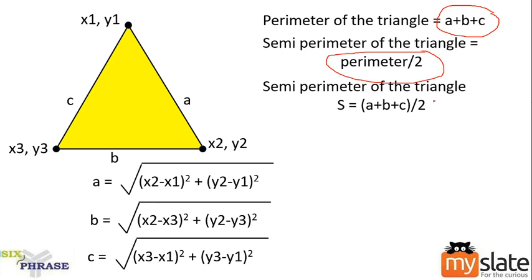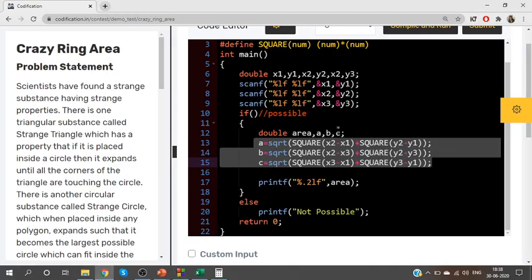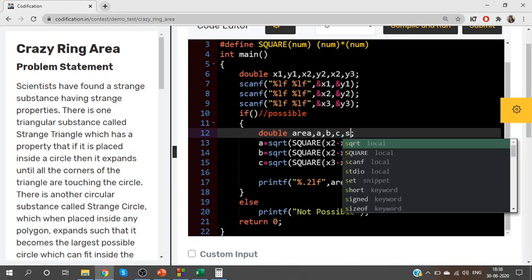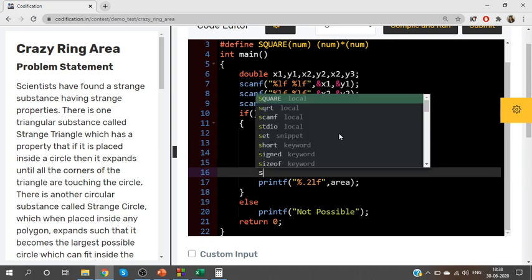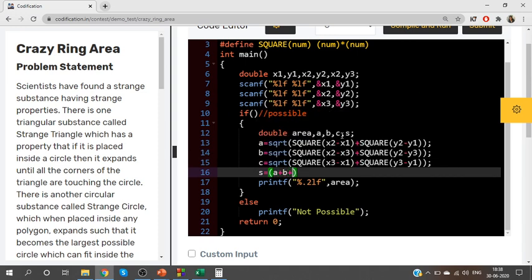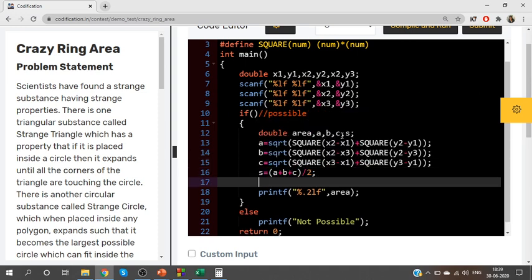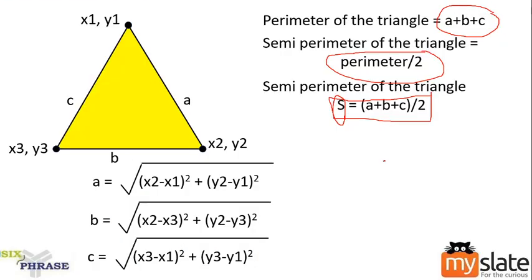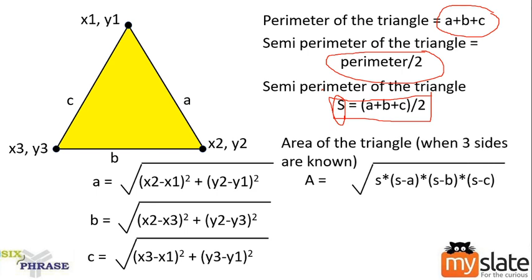That is the semi-perimeter, indicated as S. How do you calculate that? A plus B plus C divided by 2. Let me add the formula here. Okay. Next, I'm going to need the area of this triangle.